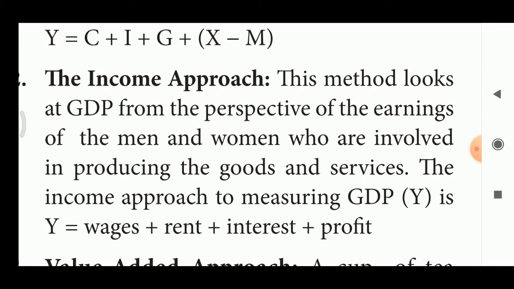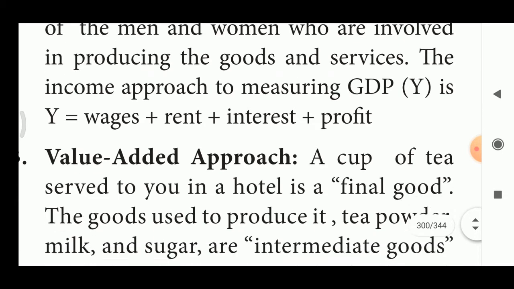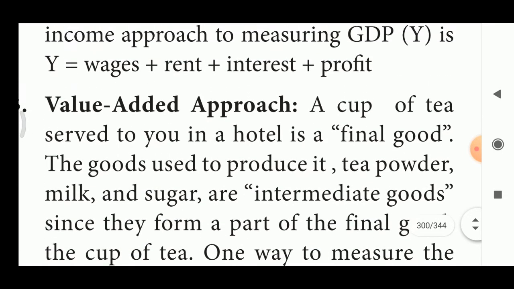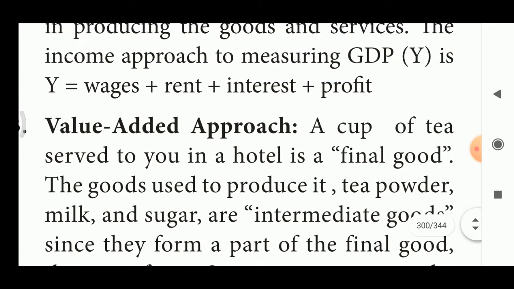Y is equal to wages plus rent plus interest plus profit. Why do we use Y here? The income approach to measuring GDP, Y. Okay. We took Y instead of GDP.